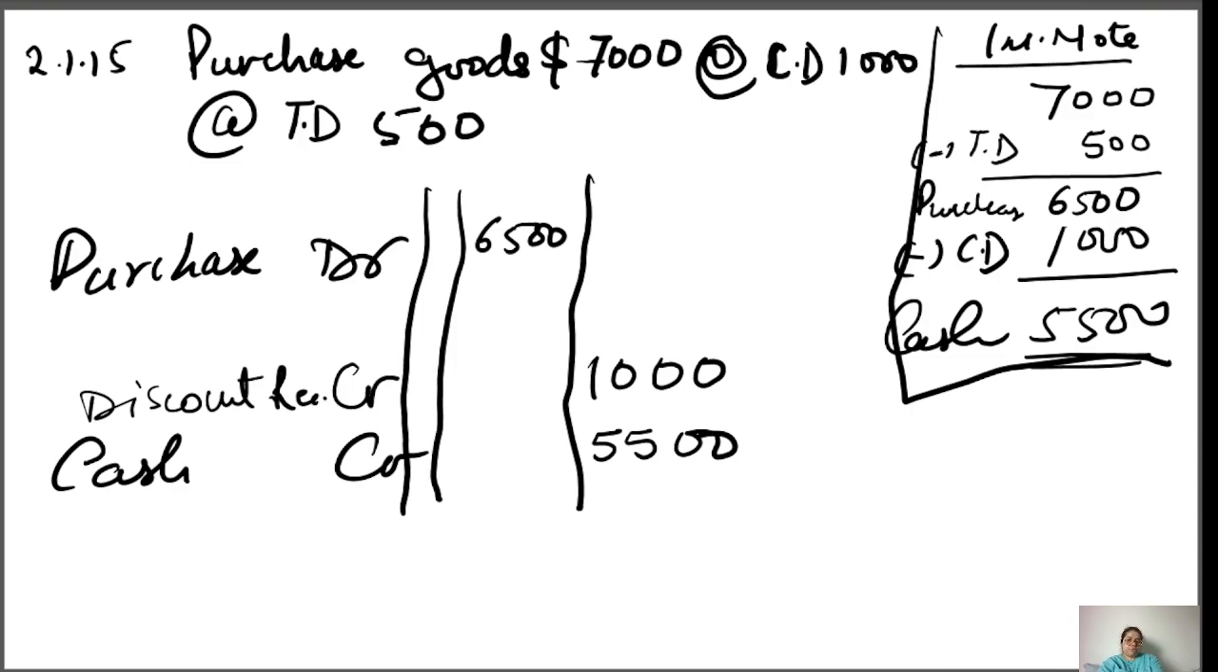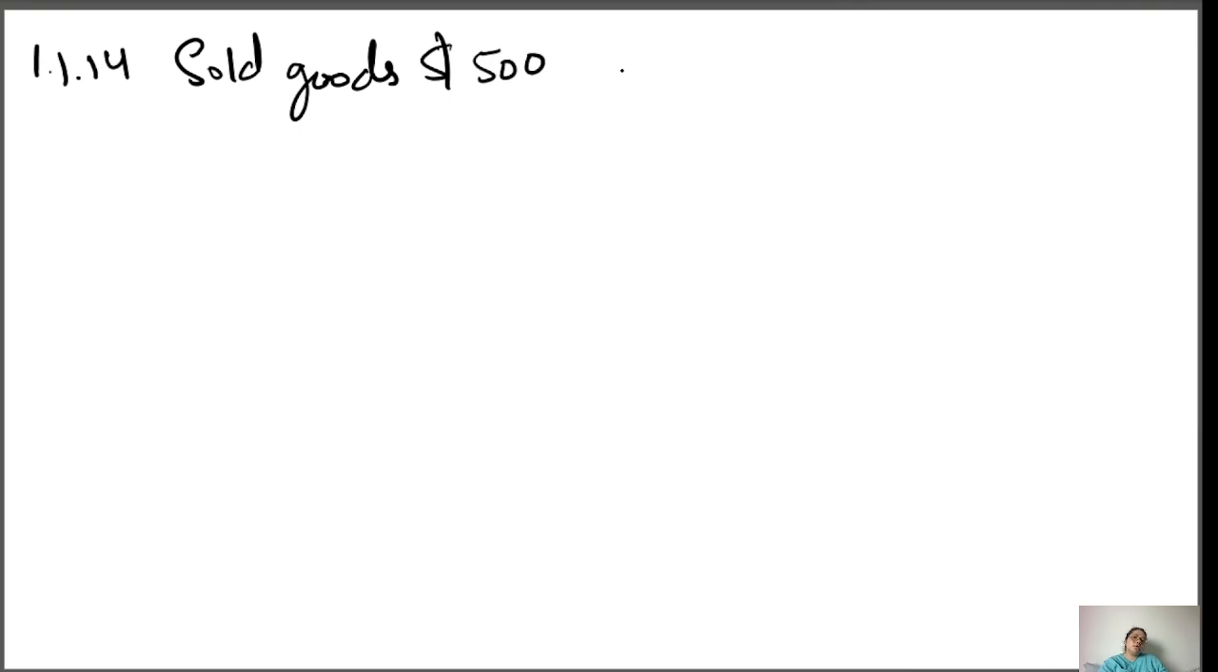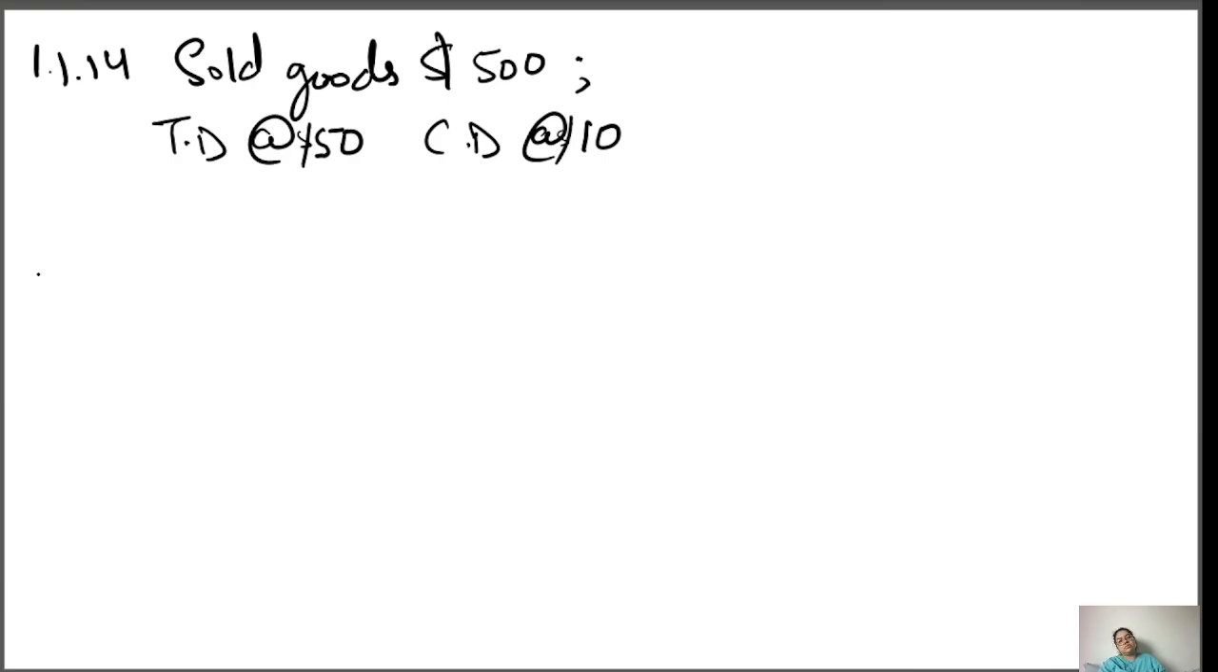So now one more question for your practice. 1114. Sold goods, $500. Trade discount, 50. Cash discount, 10. Okay, dollars. Pause the video and then solve in a copy. When you're done, play and check your answer.